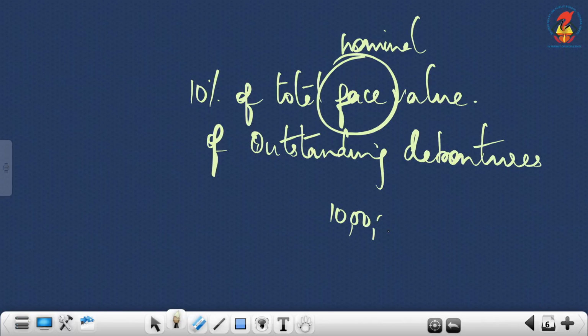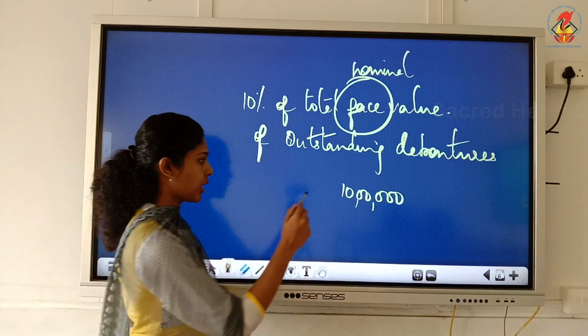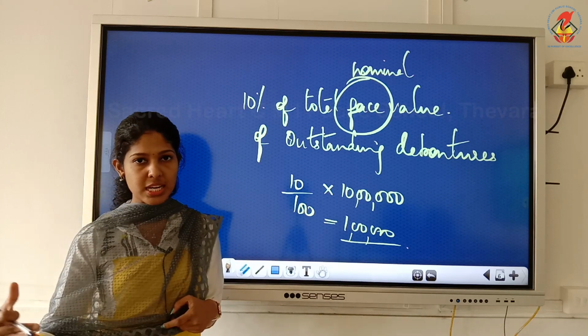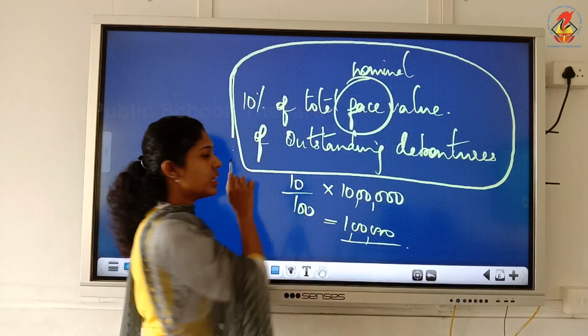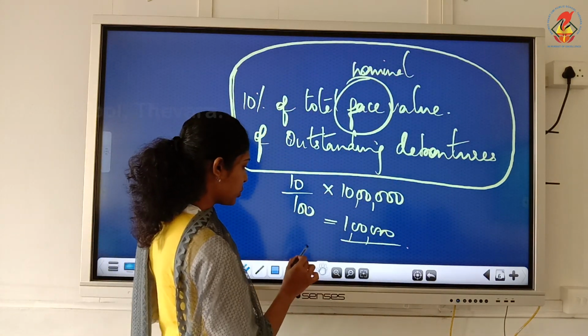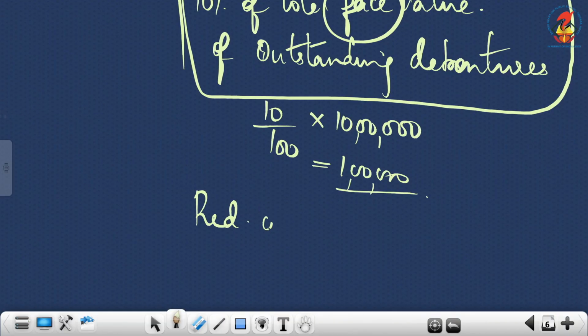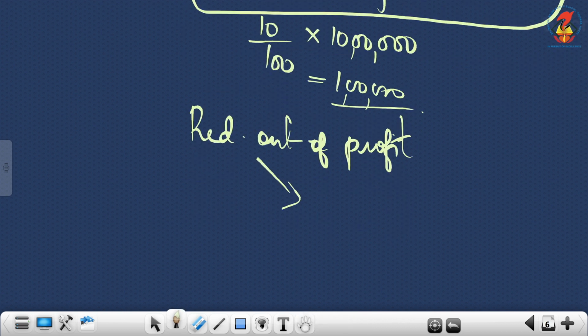Suppose we are going to redeem debentures worth rupees 10 lakhs. Always take the amount, okay, not the number. Into 10% means we will transfer an amount of 1 lakh to DRR. Understood? So that is the basic rule. If nothing is mentioned, you transfer 10% of total face value. Now, if the question says redemption is done completely out of profit, then you should transfer 100% of total face value of outstanding debentures.